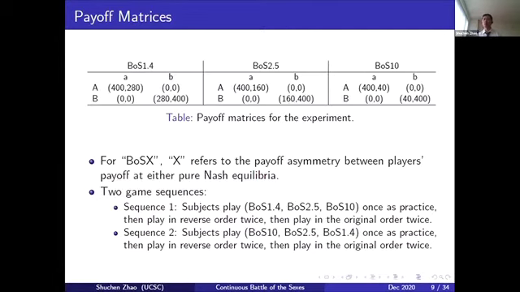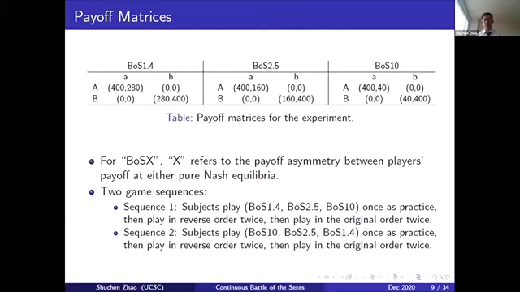And here are the three matrices I use. Those are for robustness checks. The name BUSX, that X actually refers to the differences in payoff at Nash. So for example, if you take a look at the top left one, 1.4 is actually 400 divided by 280.